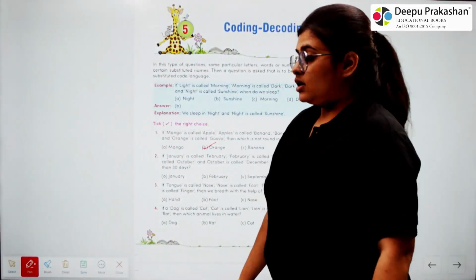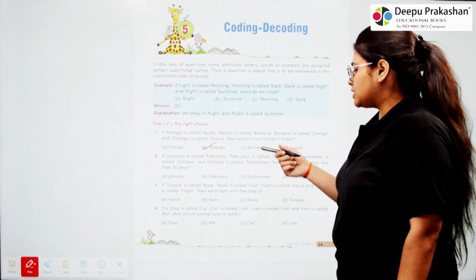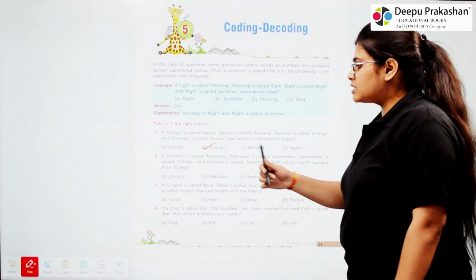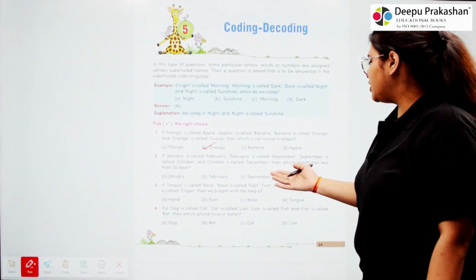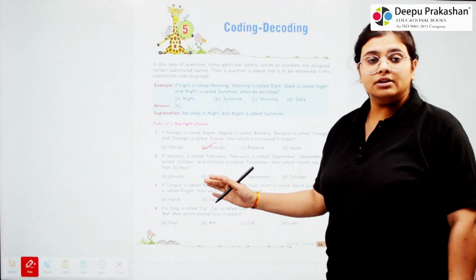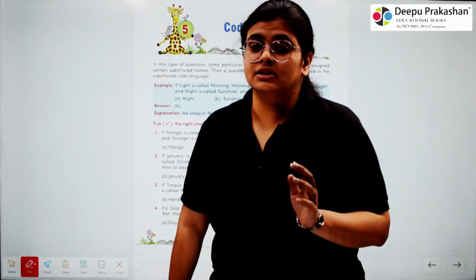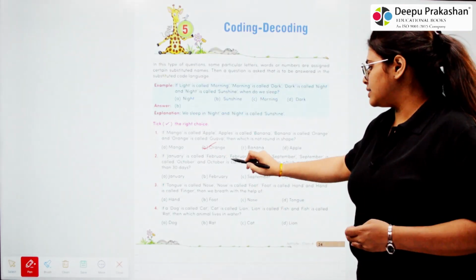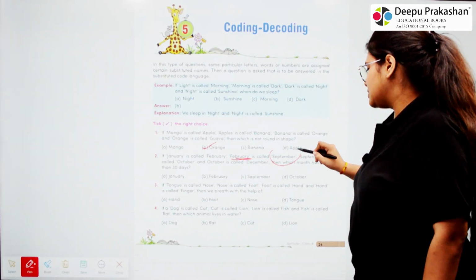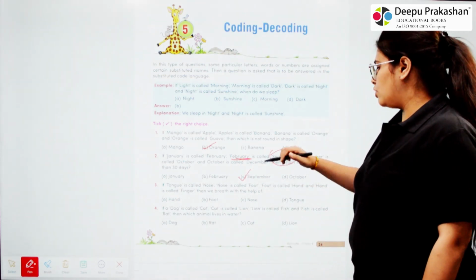Okay? Second, if January is called February, February is called September, September is called October, and October is called December, then which month has less than 30 days? So we know that the only month that has less than 30 days is February. So February is here and it is called as September. So our answer will be September. Okay?